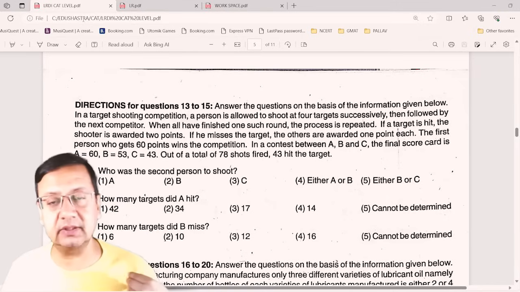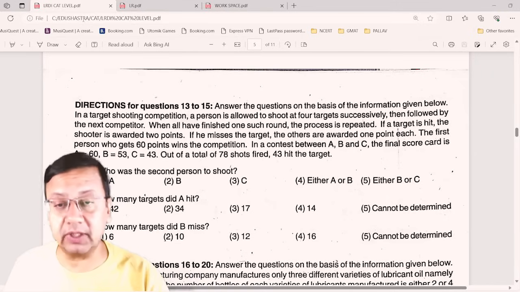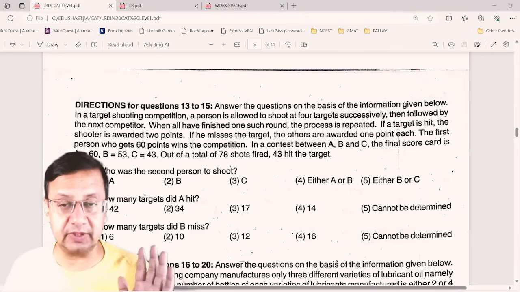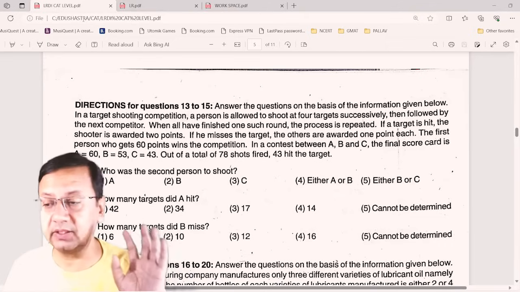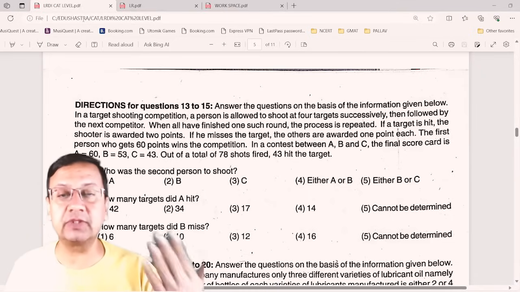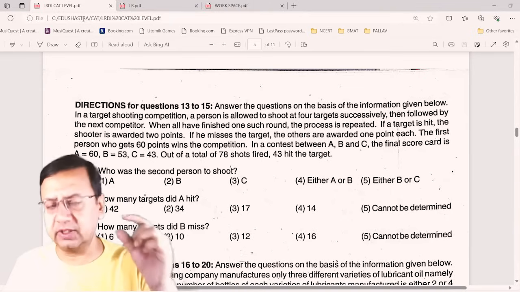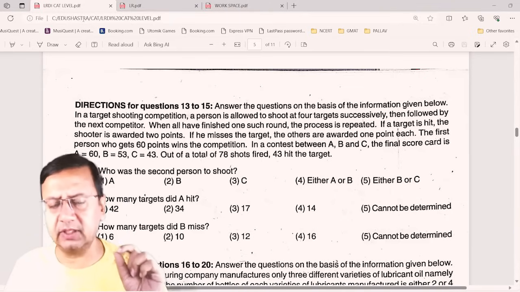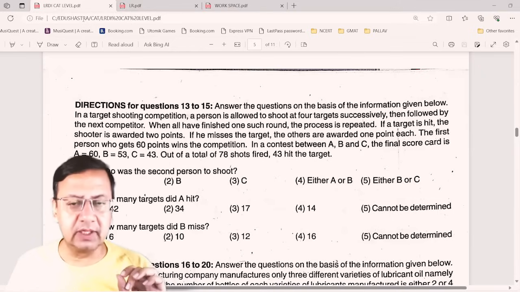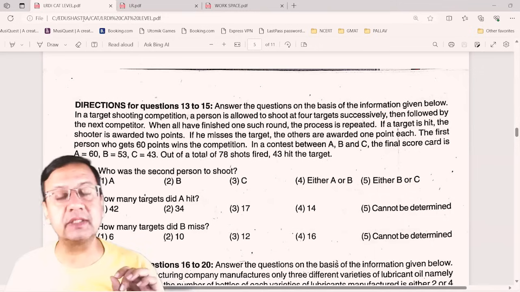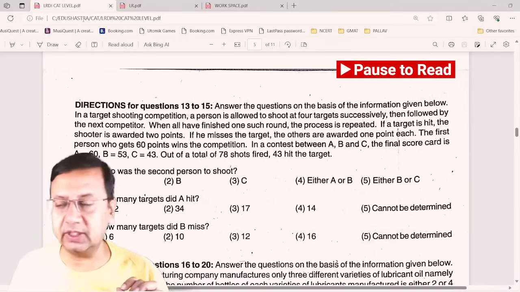As I have just discussed, you need to identify the important figures in this data, and then simplify and give the answer, right? So just take 2 minutes of time to understand and identify, and then we will be solving and getting the answers for questions 13, 14 and 15.